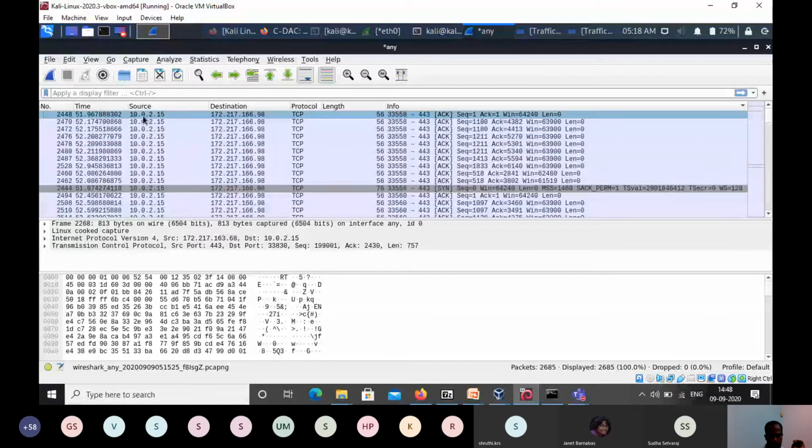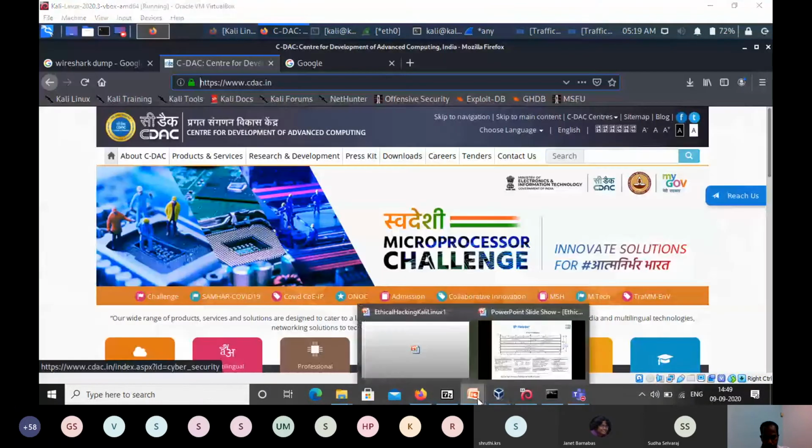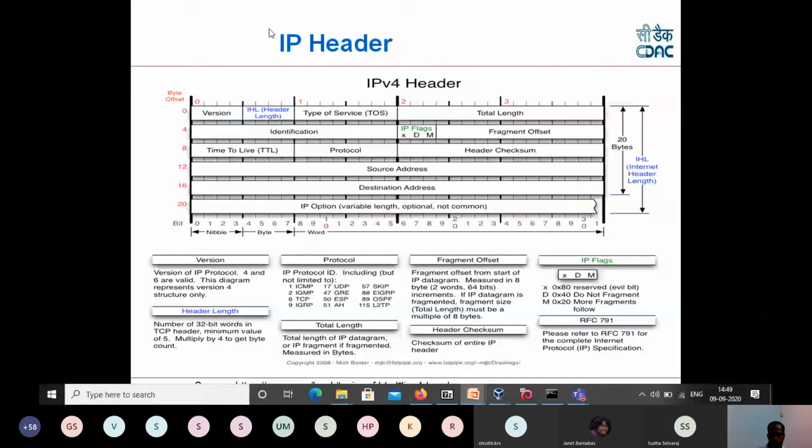So we'll check what exactly this is. For checking that, we'll just go to the basics of the TCP/IP header. Okay, so this is the IP header. You can see there is a version, then IP header length, type of service, total length, identification, and so on. We are more interested in source IP and destination IP. Version just mentions what version of the IP packet it is. Here you can see version 4 for IPv4.